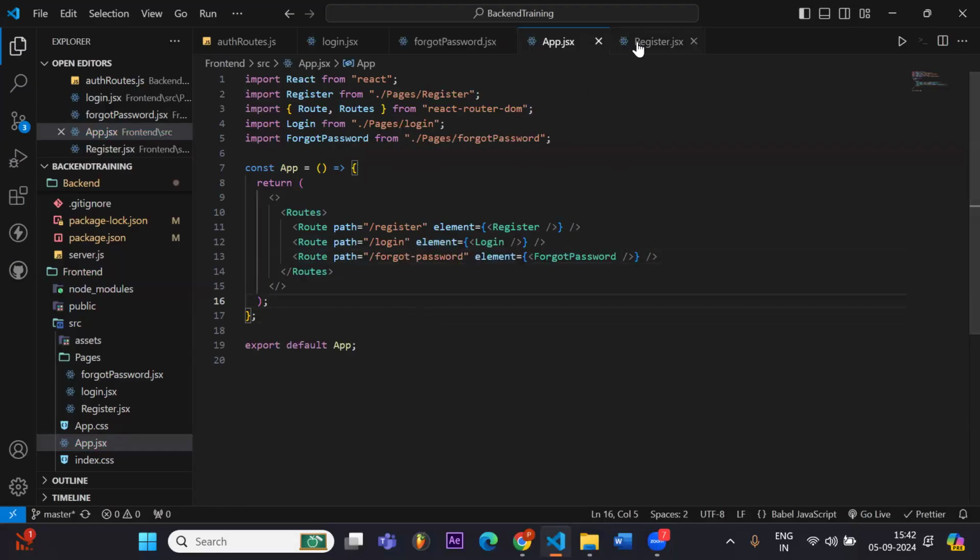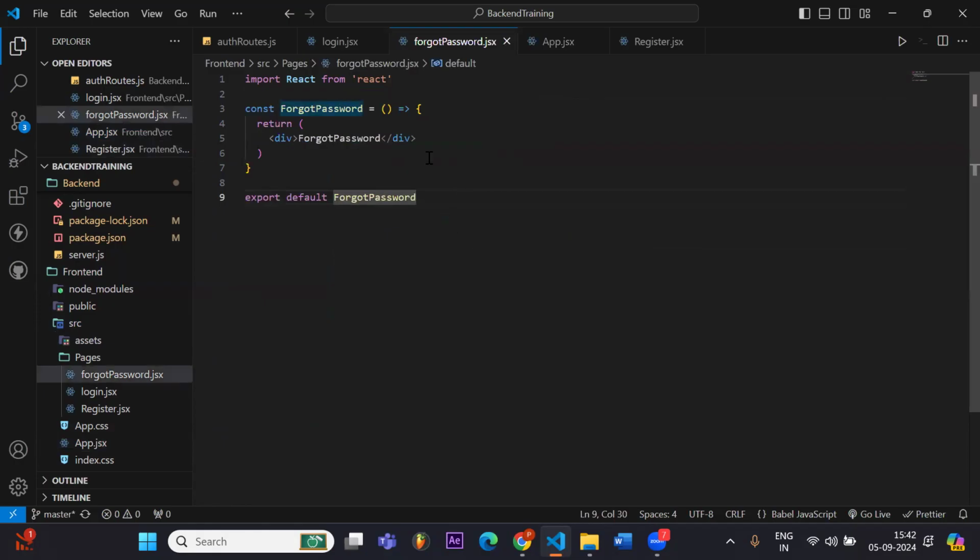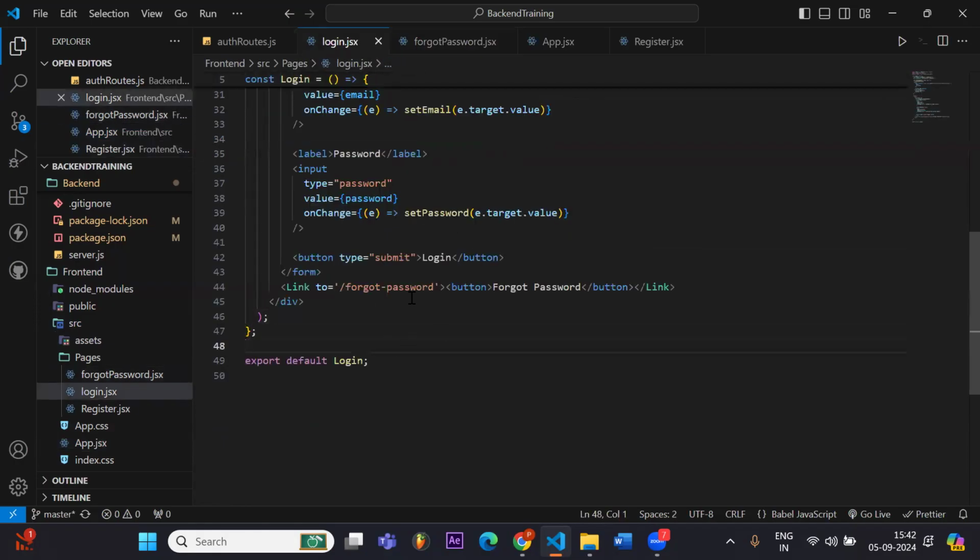Now my forgot password page is connected with my button through the link.